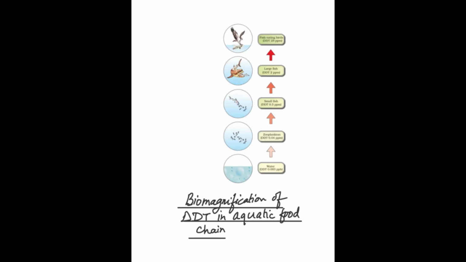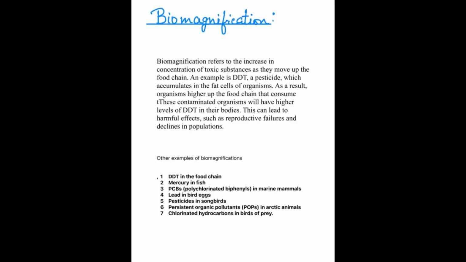Examples of biomagnification, apart from DDT in the food chain, are mercury in fish, PCB, which is polychlorinated biphenyl, in marine animals, and lead in bird eggs. In the fourth example, you can see lead in bird eggs.